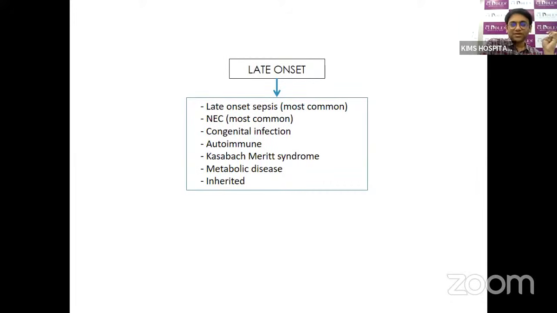Late onset thrombocytopenia, happening beyond 72 hours, is usually related to the most common causes: necrotizing enterocolitis or late onset sepsis, either bacterial or fungal, or congenital infections like congenital viral, CMV, toxoplasma, rubella, herpes, HIV. Autoimmune disorders can also present as late onset thrombocytopenia. There can be Kasabach-Merritt syndrome where consumptive coagulopathy will be there, and metabolic disorders can present in early and late onset. There can be hypercholesterolemia, methylmalonic acidemias, or inherited bone marrow disorders where the production of megakaryocytes and platelets is affected.